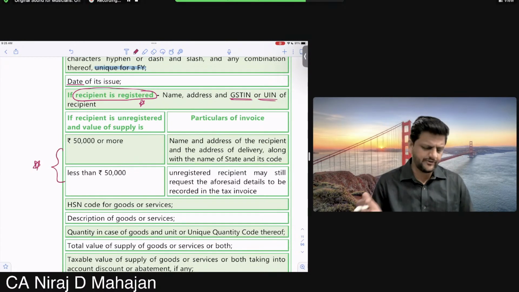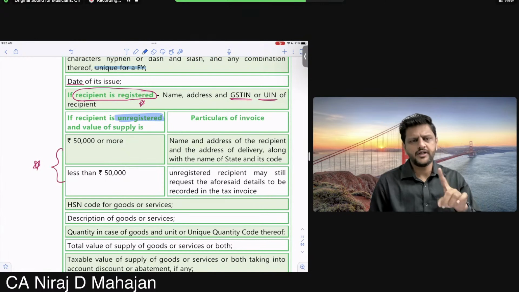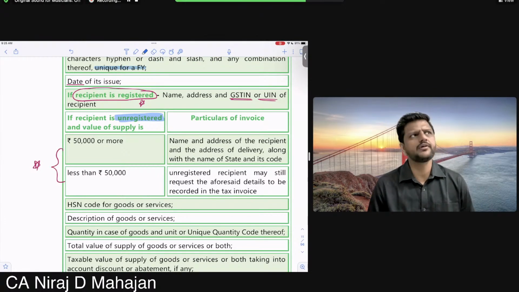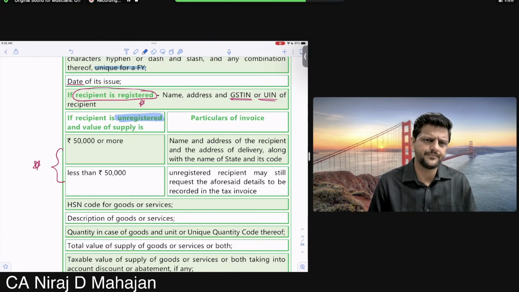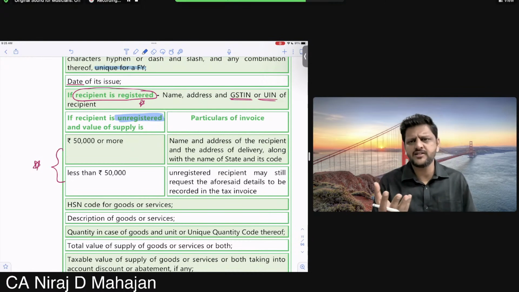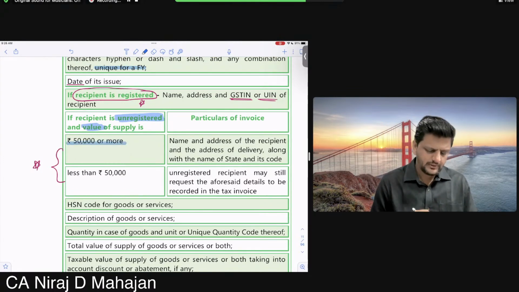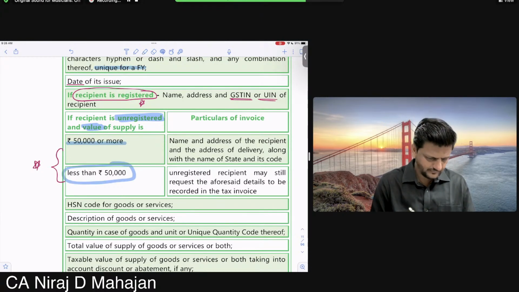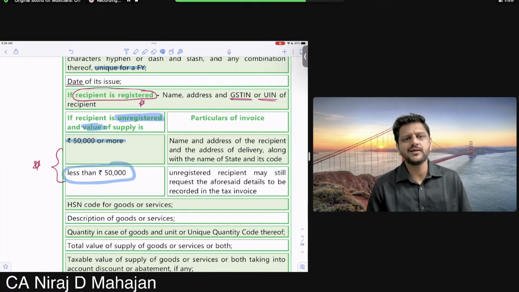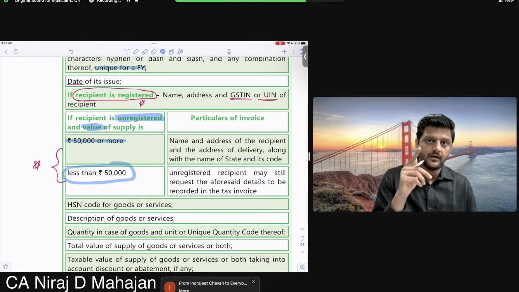Now, if the recipient is unregistered, understood or no? I'll tell you the importance also. If the recipient is unregistered, URD, remember URD, unregistered dealer, does he have a GSTIN? Absolutely not. And the value of supply is 50,000 or more. And the other case is less than 50,000. Which is more important? More is more important, obviously.